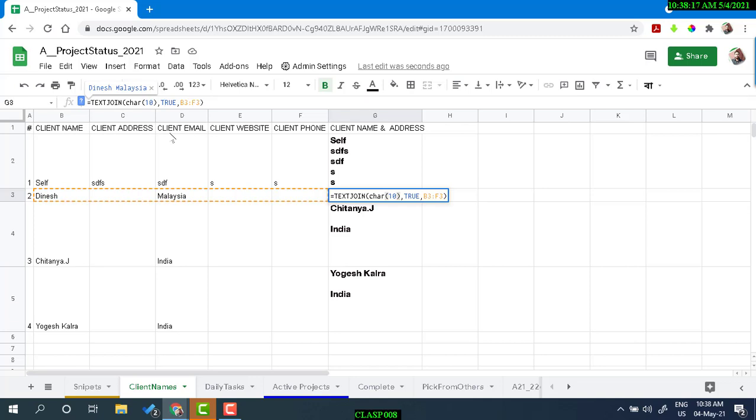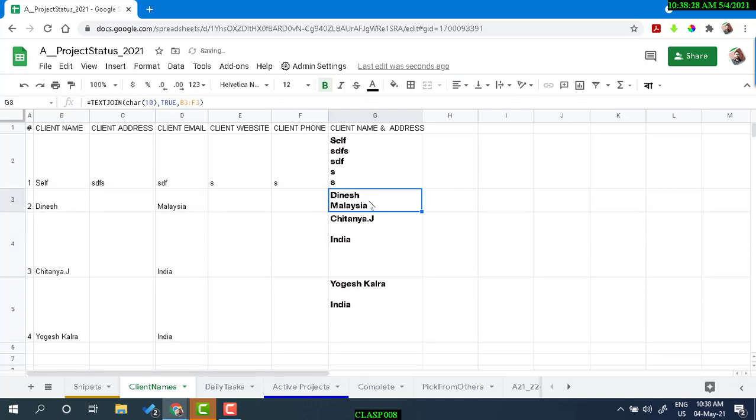Yes, I want to skip the empty cell, and then the range. So I have the range B3 to F3, enter, and now you see my empty cells are skipped.